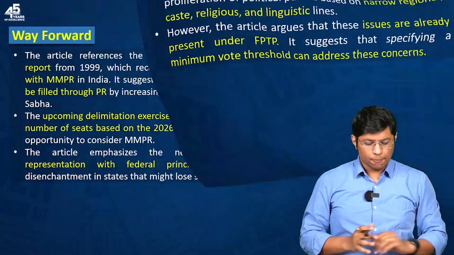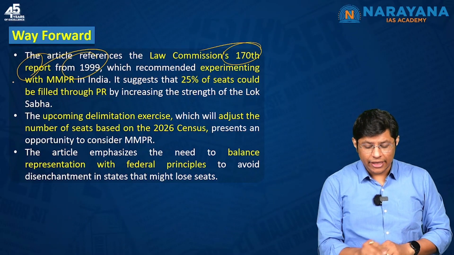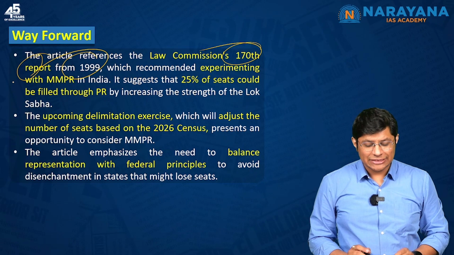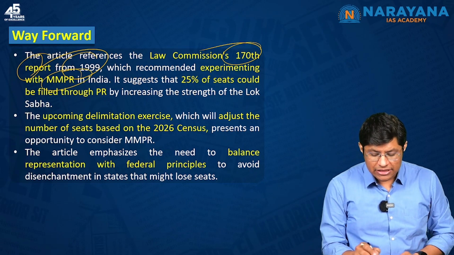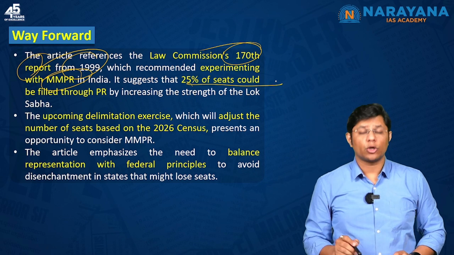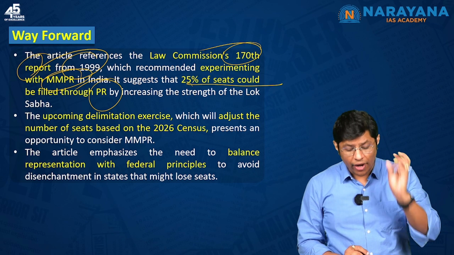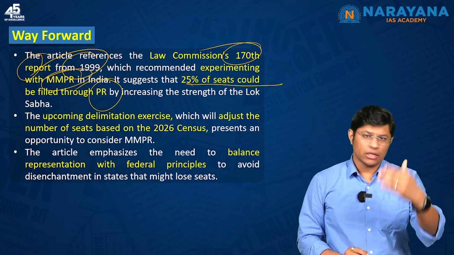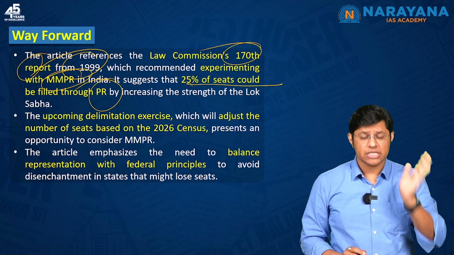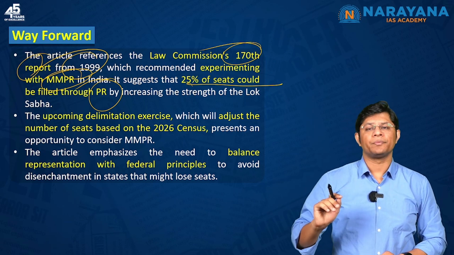Now, way forward: the Law Commission's 170th report from 1999 recommended experimenting with the MMPR system, which means 25% of the seats could be filled through PR system and 75% through the current first past the post system. This is what the Law Commission had recommended in 1999.